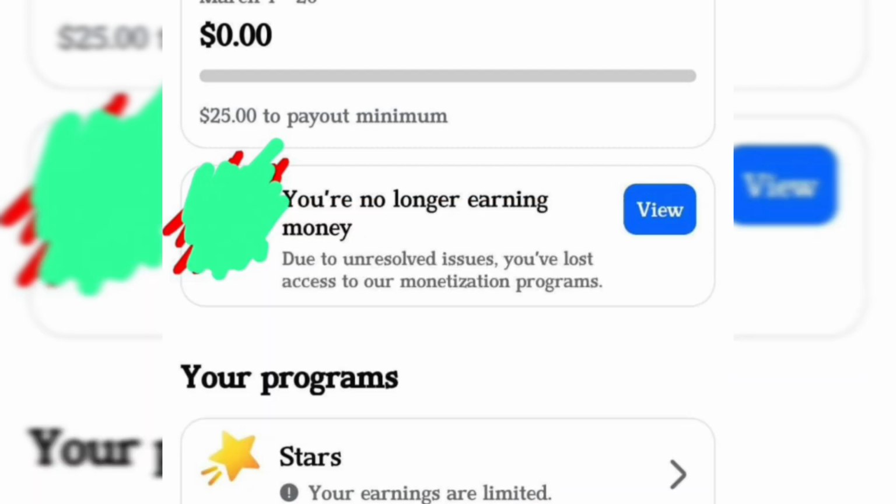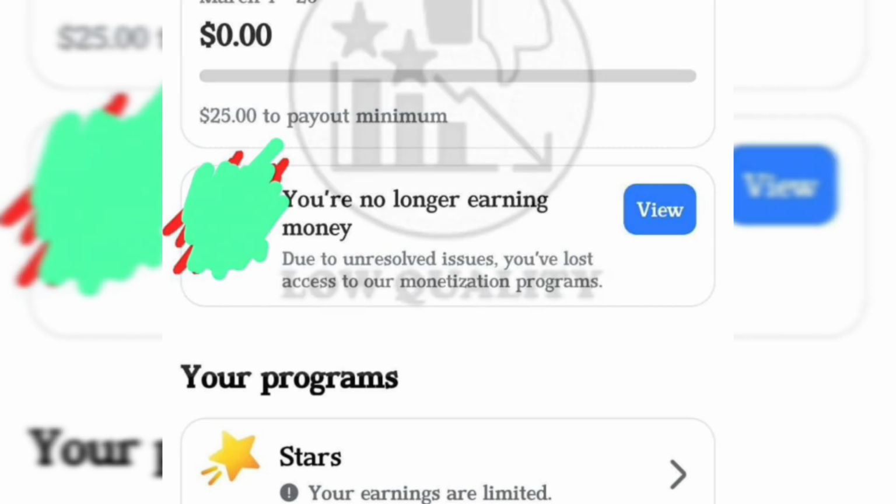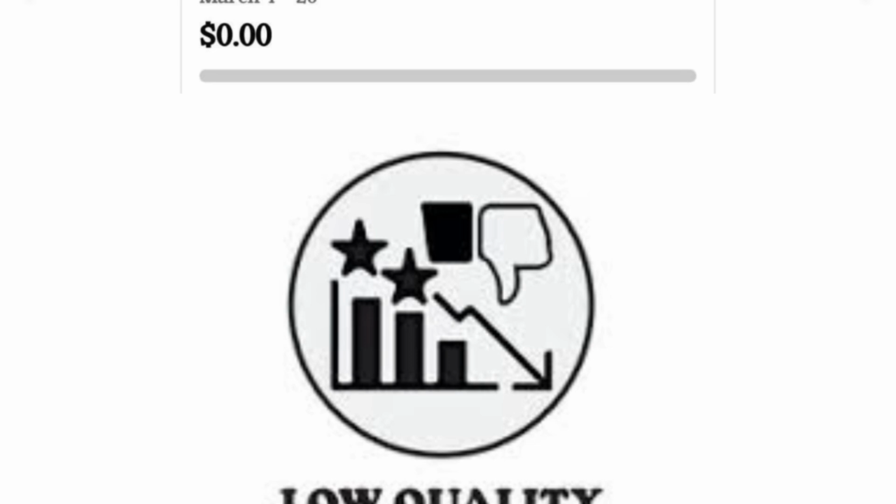So this is how you can understand and fix the you're no longer earning money problem. Remember, most of the time this issue is caused by policy violations or low quality content, but it can be fixed if you follow the correct steps.